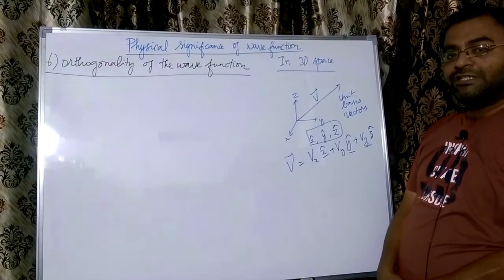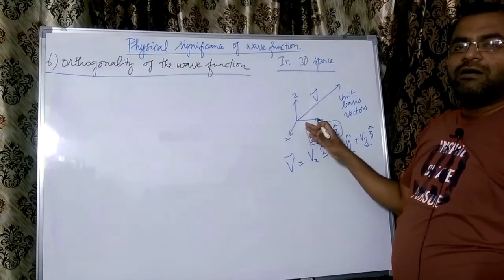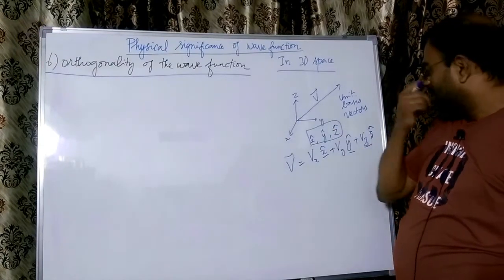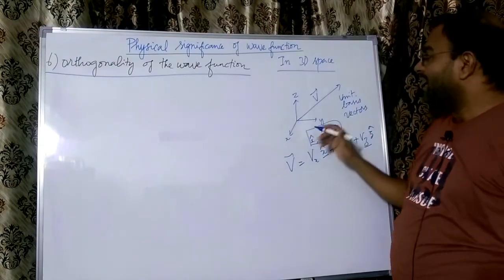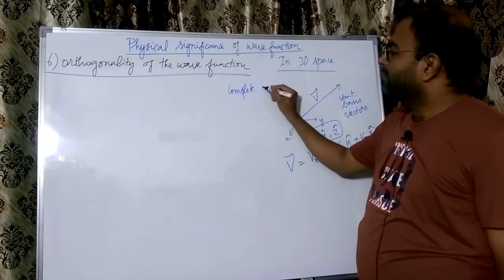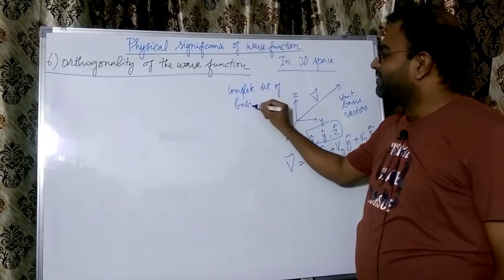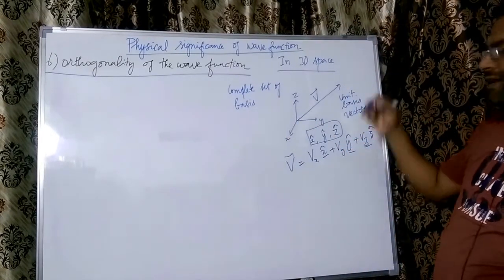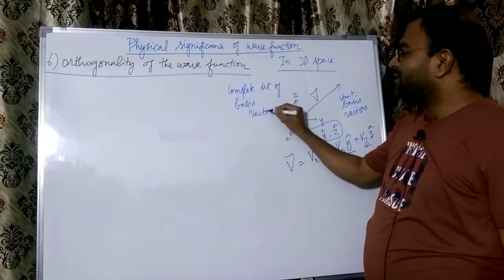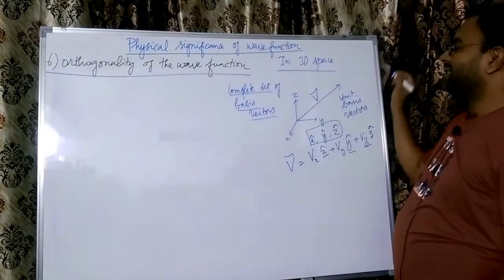In three dimensions, it is not possible to have any other vector which is not mutually perpendicular to these vectors. So these three vectors form a complete set of basis vectors, and we don't need any other vectors to represent any other vector arbitrarily. So the complete set of basis vectors is three. In three dimensions, we need only three vectors which are independent of each other to represent any vector.